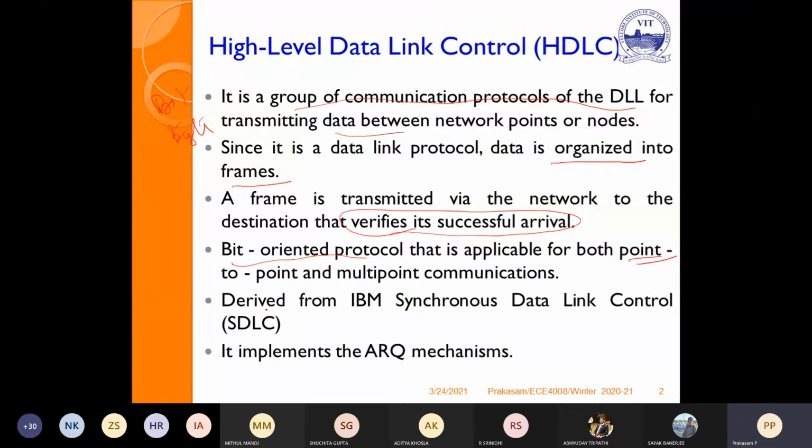HDLC is derived from IBM's Synchronous Data Link Control protocol. HDLC implements the ARQ mechanism. This is very important because we have studied various ARQ mechanisms: stop and wait, go back N, and selective repeat. How is this implemented in real time? HDLC implements the ARQ mechanism.